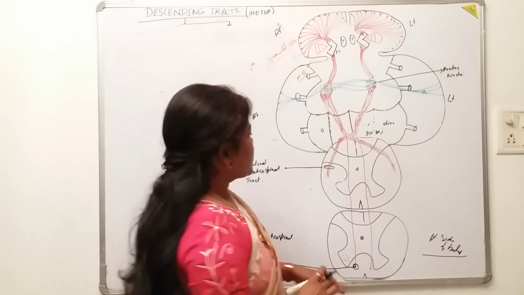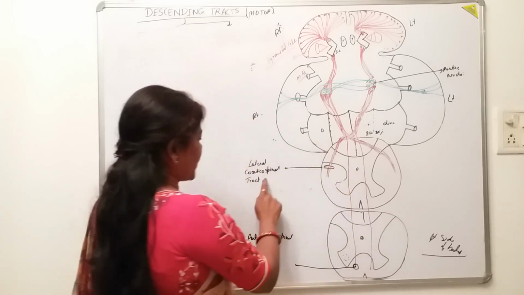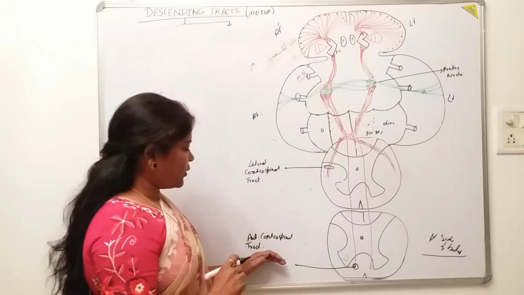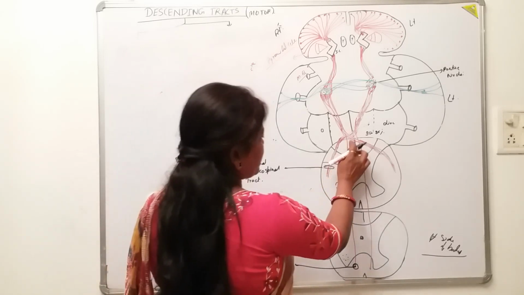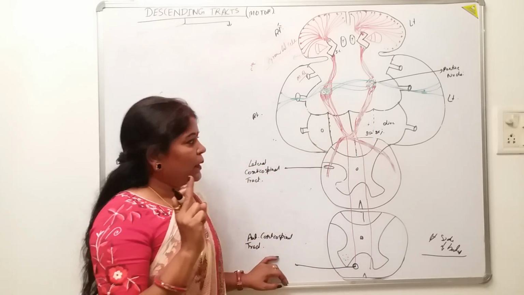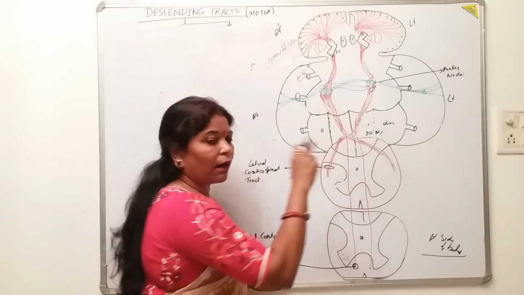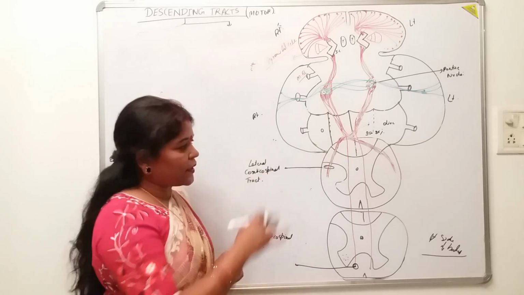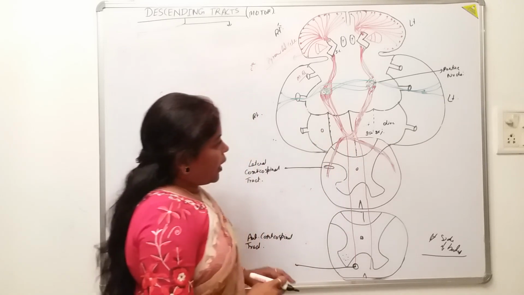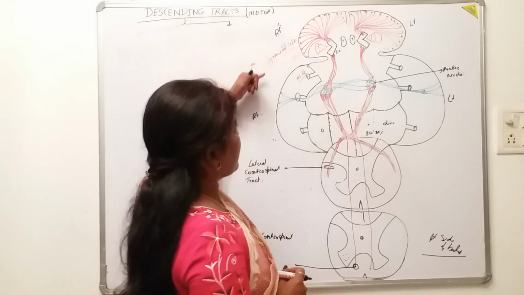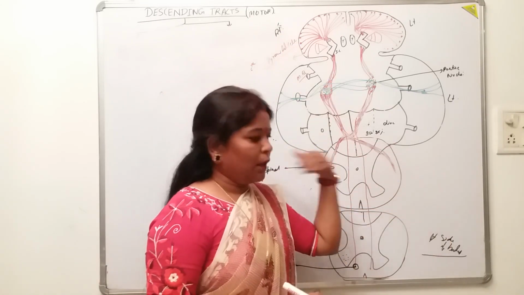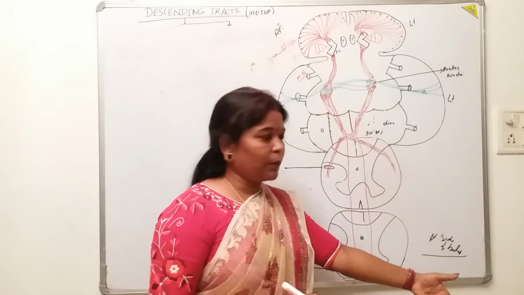So this lateral corticospinal tract is the crossed part, and the anterior corticospinal tract is the uncrossed fibers, at the pyramid level only. This is the story of crossing and uncrossing of the fibers of these descending tracts at the pyramid level. Suppose we have said right now that the right cerebral cortex has to control all the movement of the left half of the body.